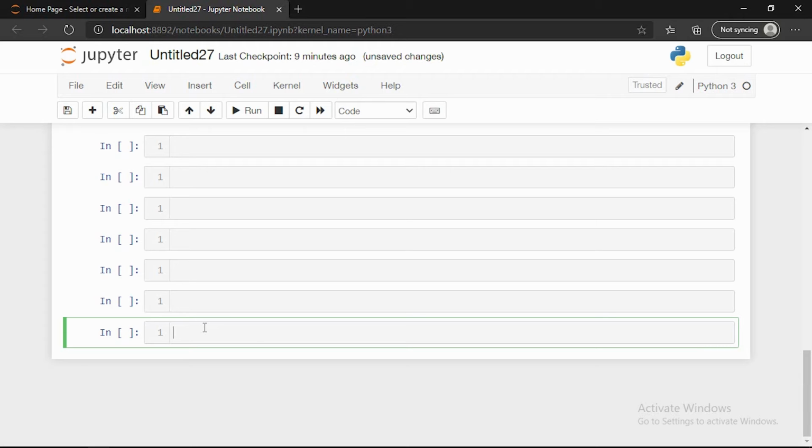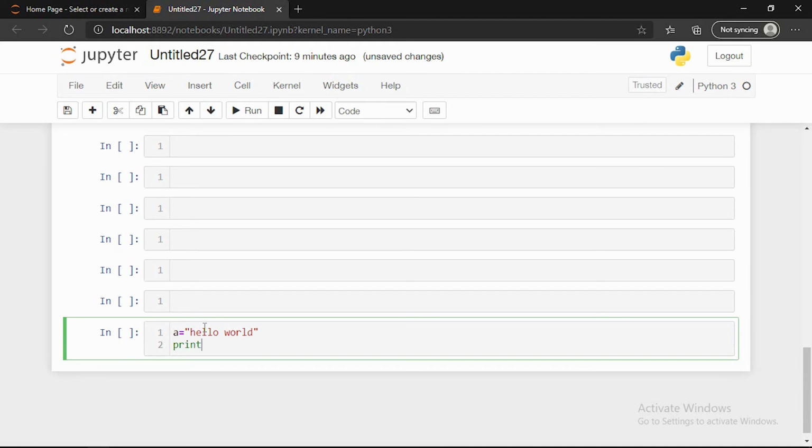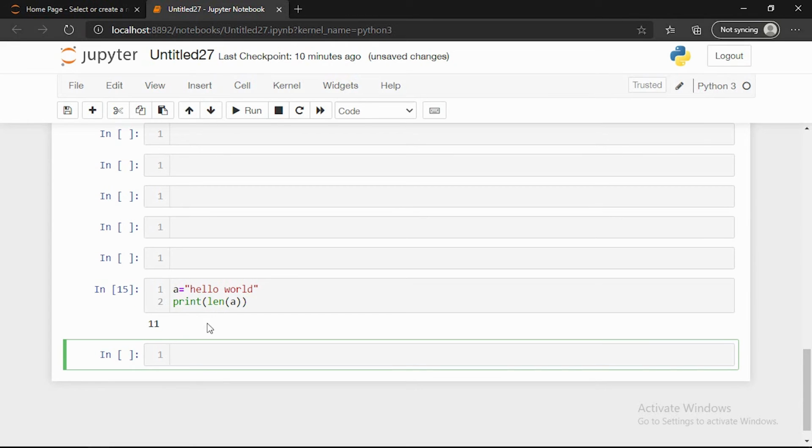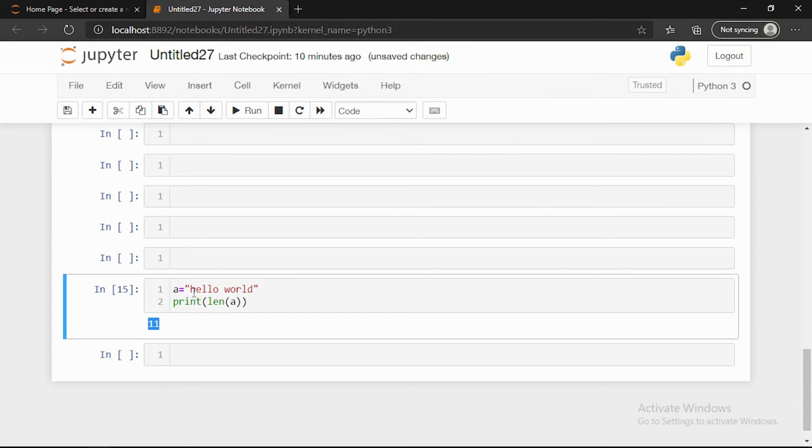Now we'll see how we can check the length of the string. For example, I'm giving a is equal to hello world. For checking the length, we can use len, the function whose full form is length. The len function is for checking the length of the string. You can see there are 11 characters, so the length of the string is 11: 0, 1, 2, 3, 4 and 5, 6, 7, 8, 9, 10.